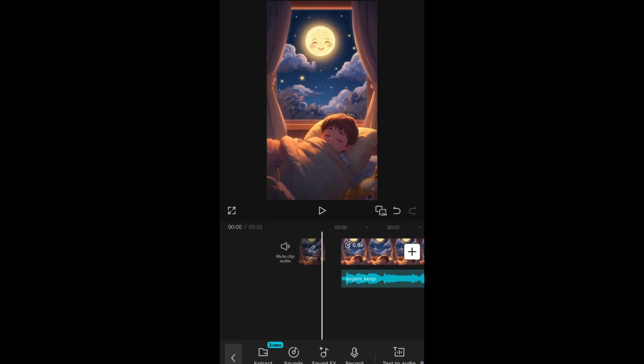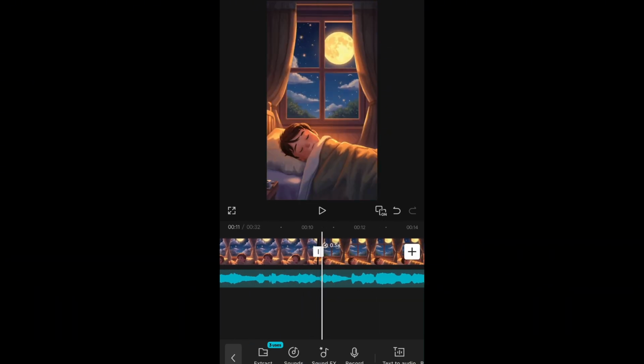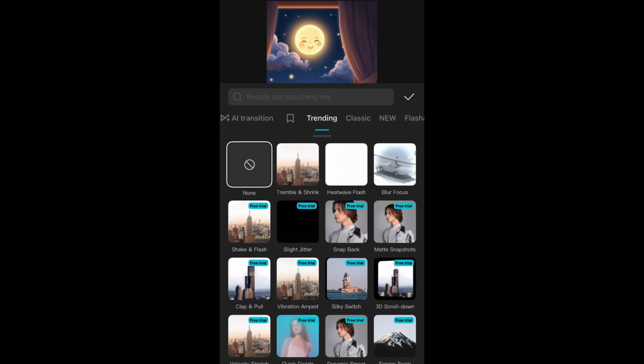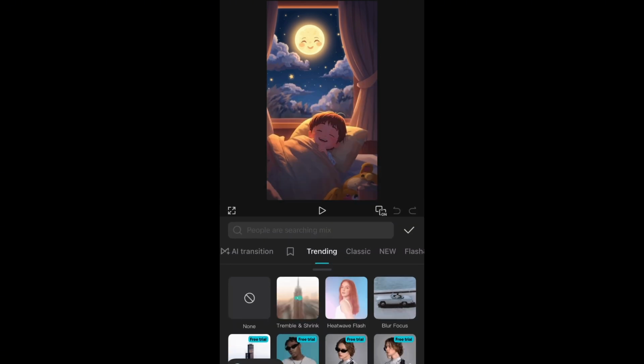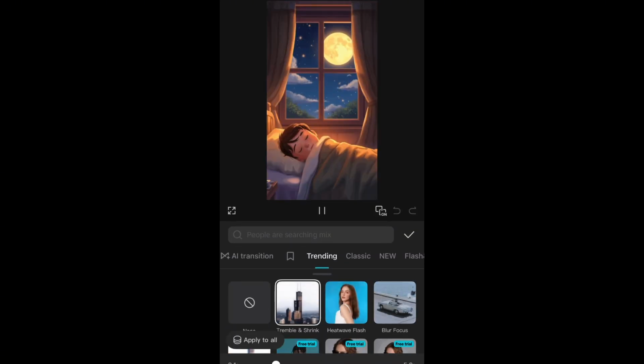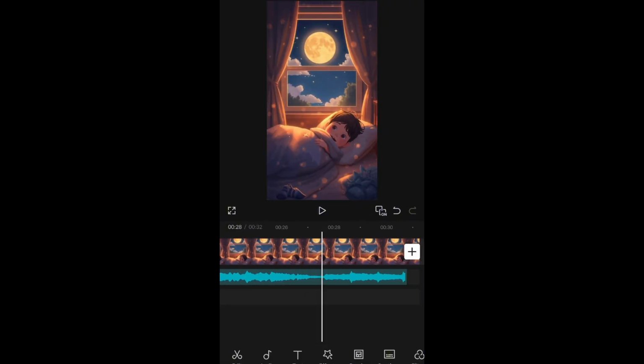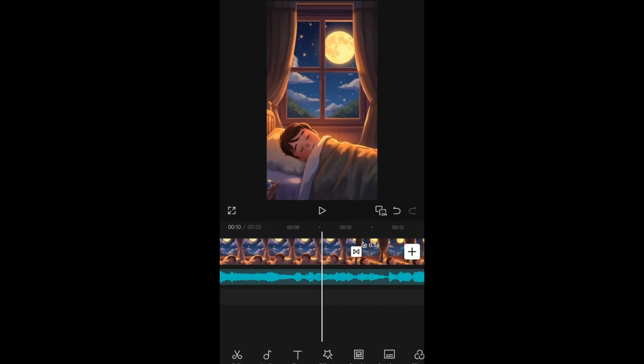Now, what I'm going to make sure to do again is to put in transitions. If you look at this middle side, I tap on it, I tap on a transition, I look through a transition I feel I am going to use, and I'll just do this. After I choose it, I tap on add to all, and this transition will show on all the parts that need to be transited.